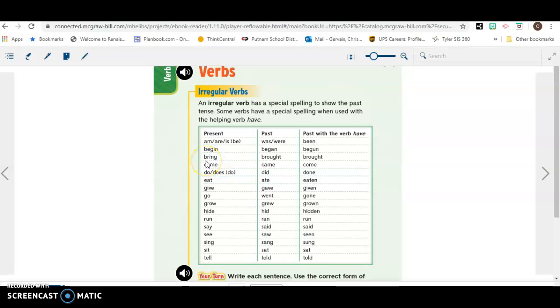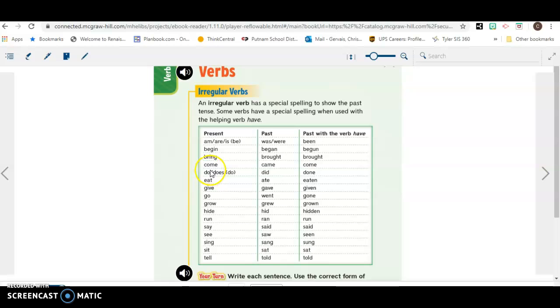Sometimes, in the next example, we have the present tense bring. I bring some presents for everybody. I brought some presents at Christmas time for everybody. That would be our past tense. When we use the helping verb, I have brought some presents for everybody, it doesn't change from our past tense word. So bring, present tense, brought, past tense, and also brought if we use our past tense helping verb have.